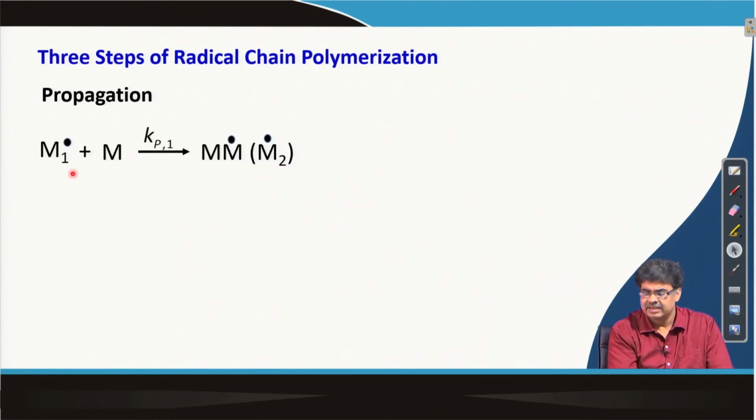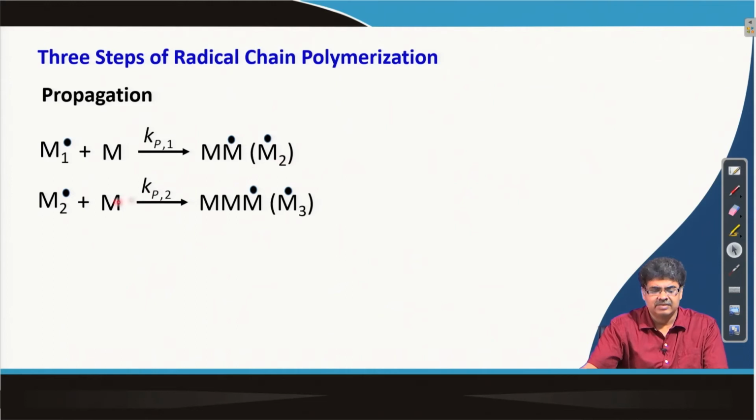The second step is propagation. In this case, the first chain initiating radical reacts with another monomer to form a radical. I am not putting R in all these cases, though the initiating species R should be there in all of them, and for simplicity we write M2 dot, just for simple representation, with a particular rate constant associated with it.